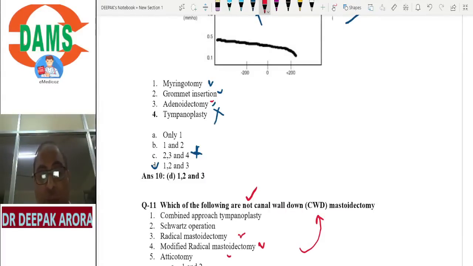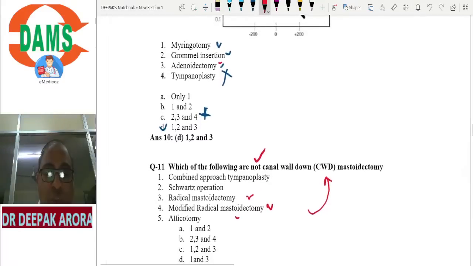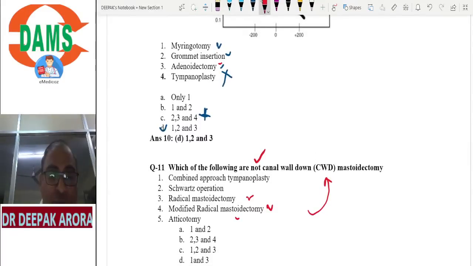So which are canal wall up? Combined approach tympanoplasty and Schwartz operation. So option 1 and 2 is your canal wall up.